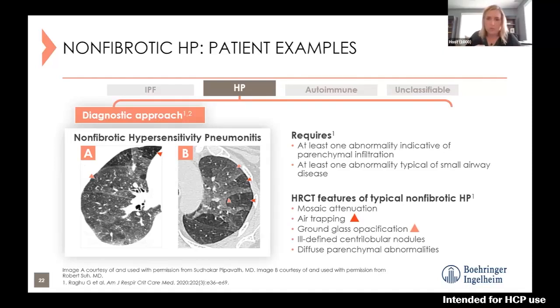You'll see well-defined bordered regions of different lung attenuation, so a really black area next to a whiter area with ground glass. That contrasting pattern, if you read it on an imaging report or look at those images, is called mosaic attenuation and can be seen in a non-fibrotic HP.